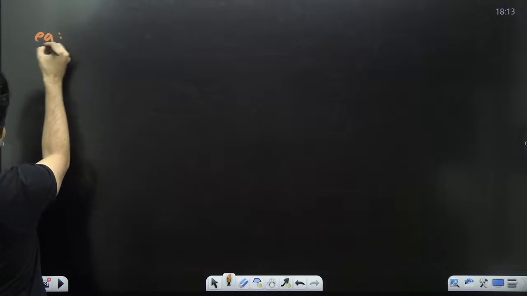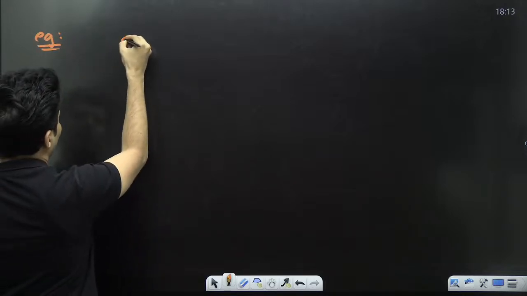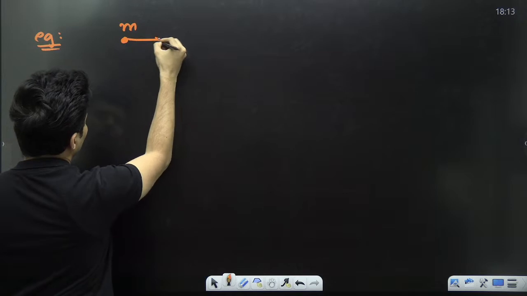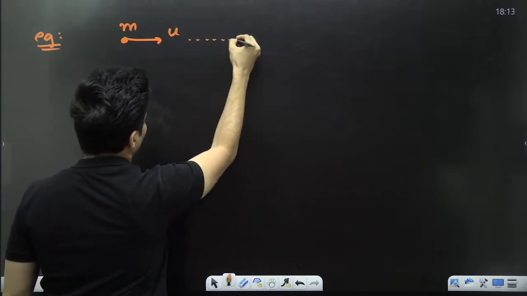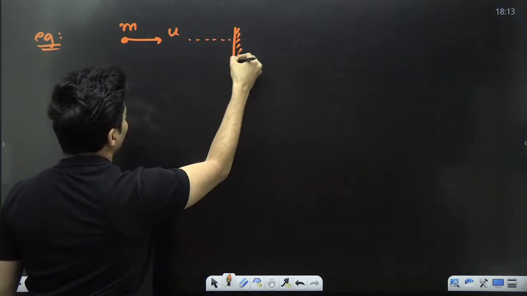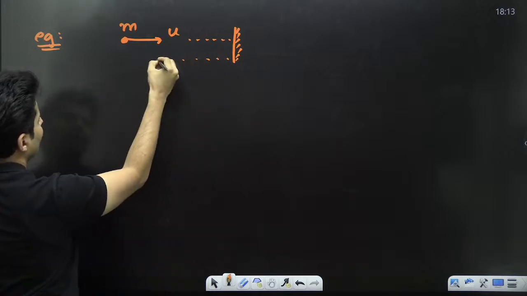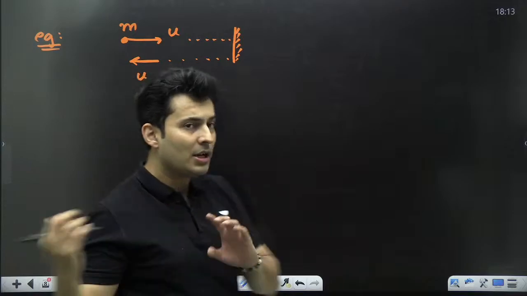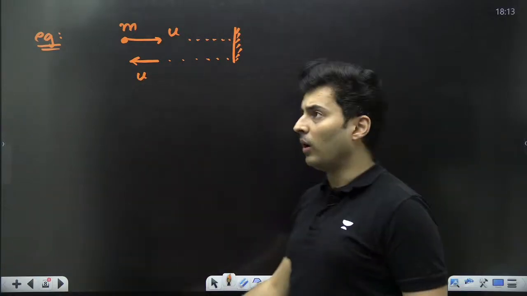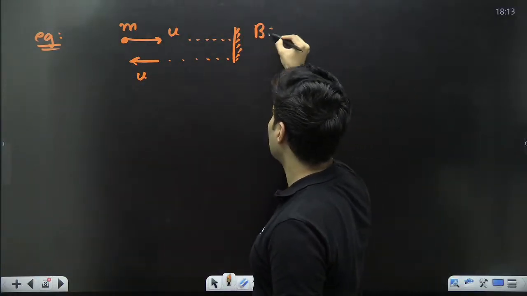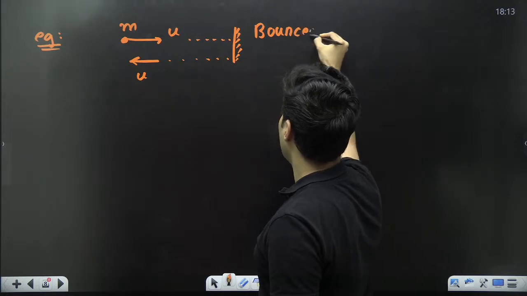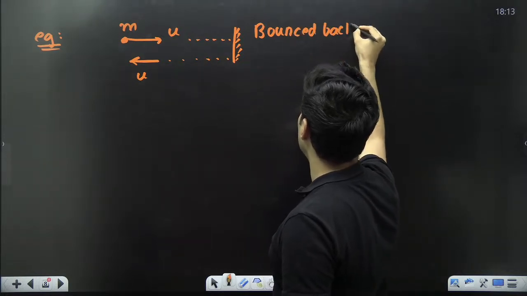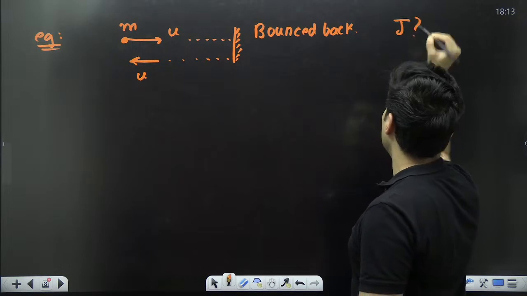Imagine there was a ball of mass m. It was moving with speed u. It hit a wall and it came back with the same speed. It basically bounced from that wall, back with the same speed. The question is, what is the impulse?